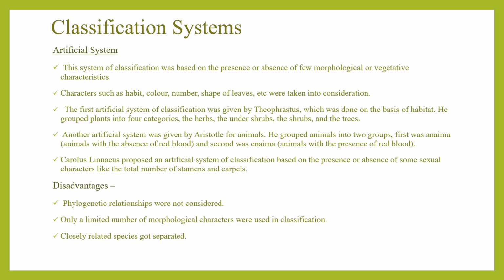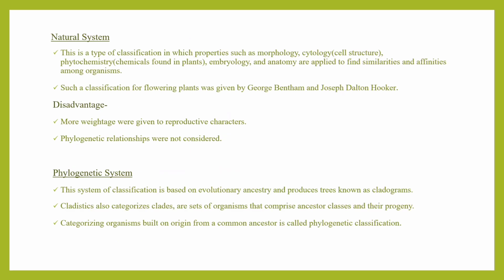So the disadvantage of this artificial system was that no phylogenetic relationships were taken into consideration, and only a very few morphological characters were used for the classification. So what happened, many closely related species got separated, so this is not taken into consideration now. The next type of classification system, as we know, is the natural system.